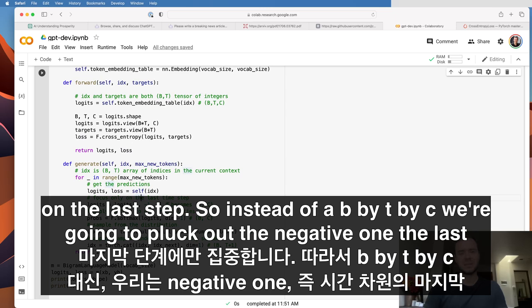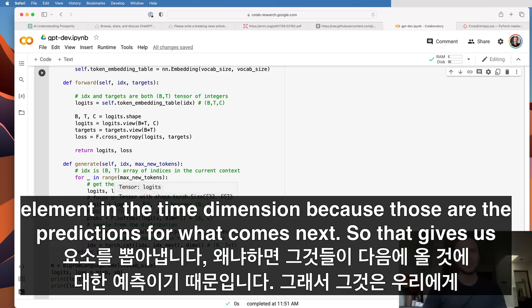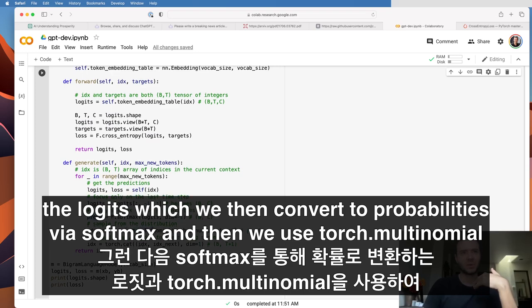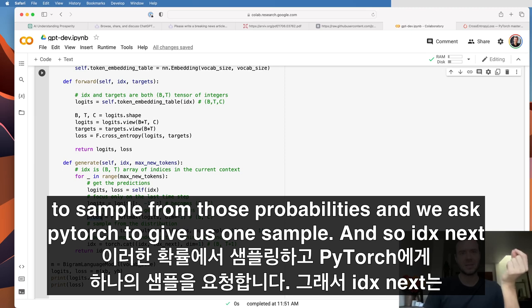Instead of a b by t by c, we're going to pluck out the -1, the last element in the time dimension, because those are the predictions for what comes next. That gives us the logits, which we then convert to probabilities via softmax. Then we use torch.multinomial to sample from those probabilities.